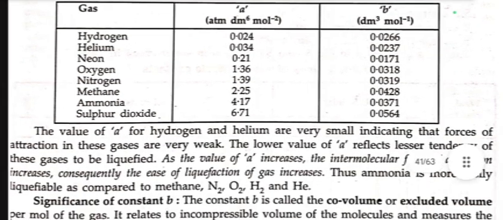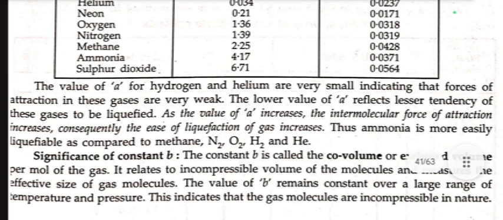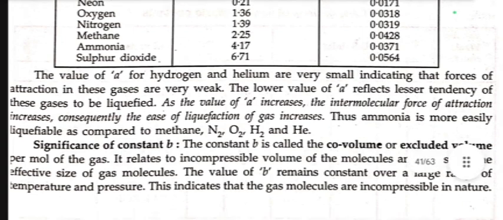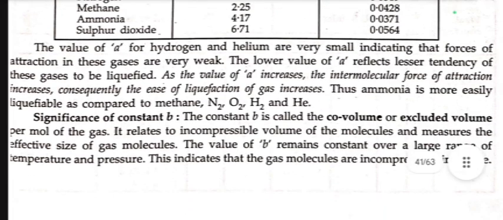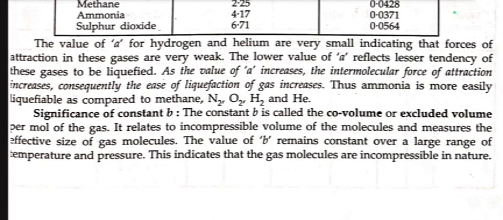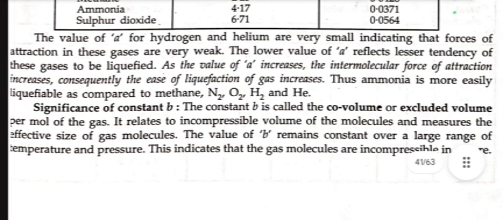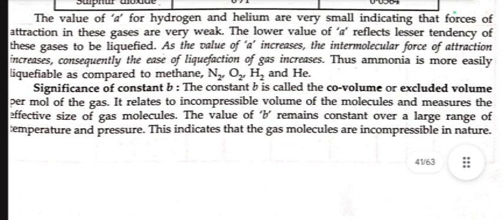Now, the values of a for hydrogen and helium are very small, indicating that forces of attraction in these gases are very weak. The lower value of a reflects a lesser tendency of these gases to be liquefied. As the value of a increases, the intermolecular forces of attraction increase. Consequently, the ease of liquefaction of gas increases. Thus, ammonia is more easily liquefiable as compared to methane, N2, O2, H2 and He.